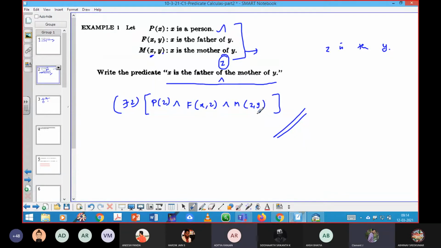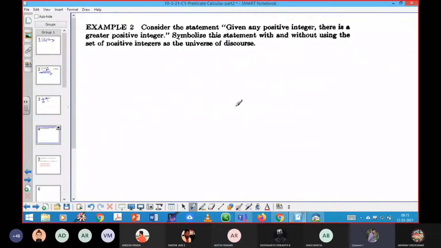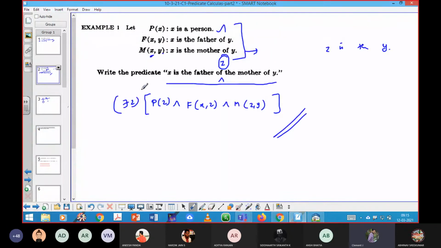Z comma y. Yes, sir, understood. Okay, fine. Thank you. Okay, now, yeah, this problem. Excuse me, sir. Yes, please. Sir, could you please explain this again, sir? Which one? Which part? This particular one?